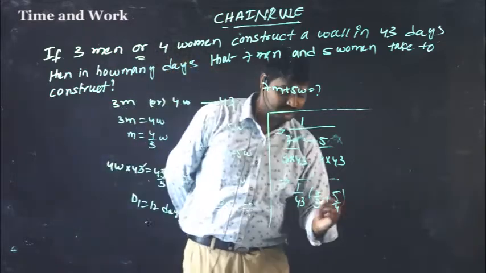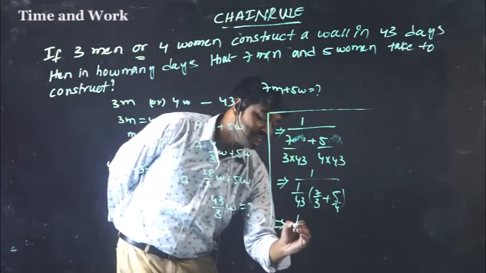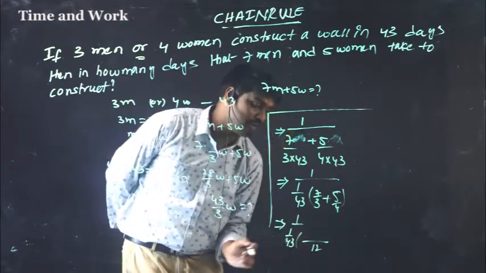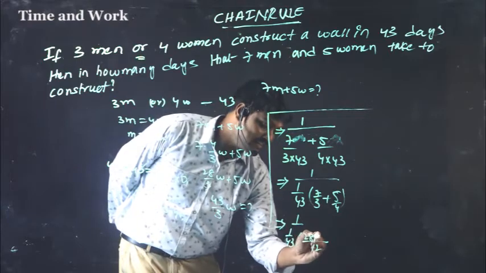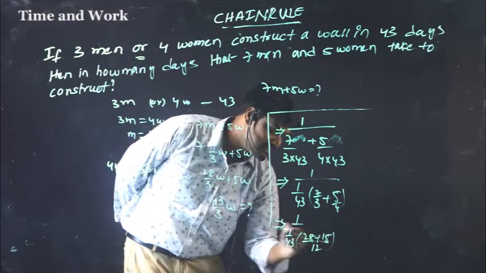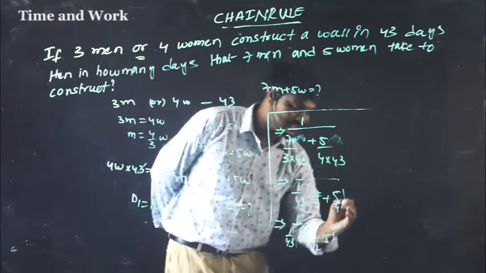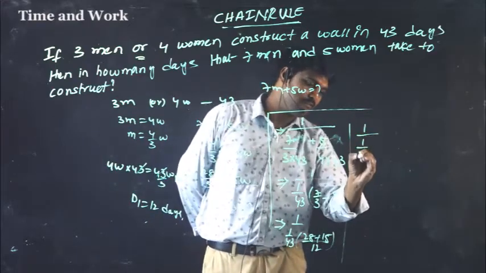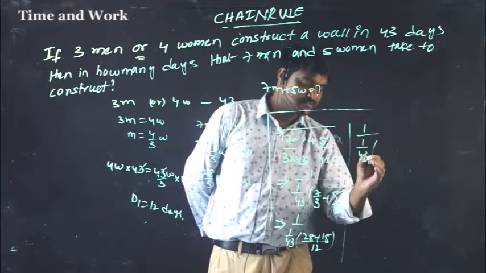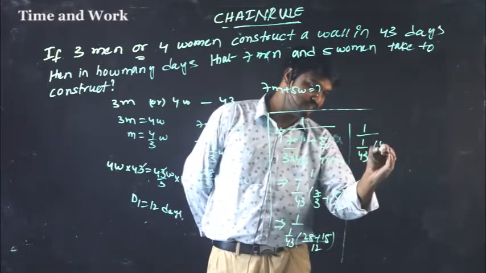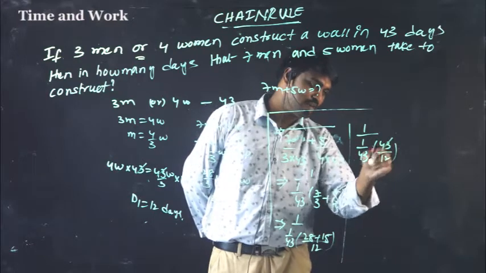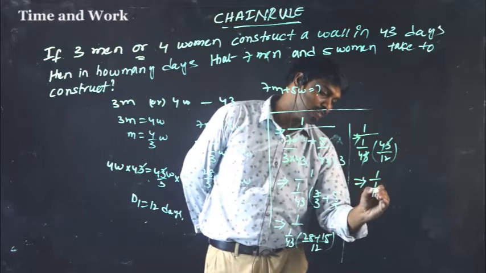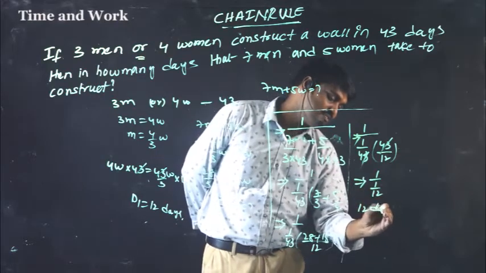So here 1 by 43, LCM is 12. So 28 plus 4 threes are 12, that is 15. That means 1 by 43 into 28 plus 15, 43 by 12. 43 cancels. So 1 by 12. So that is 12 days.